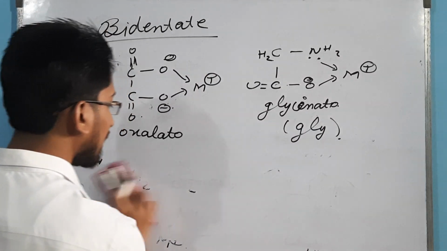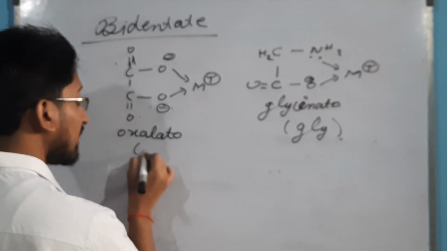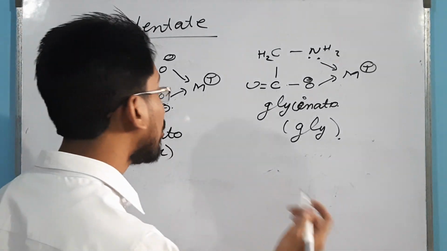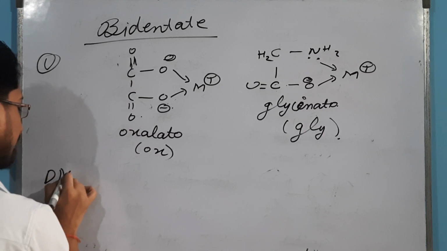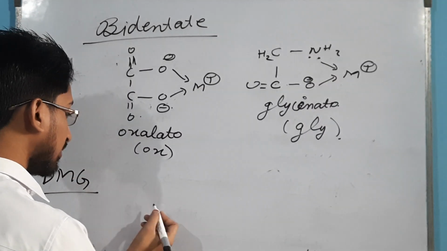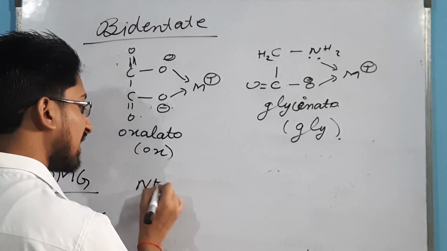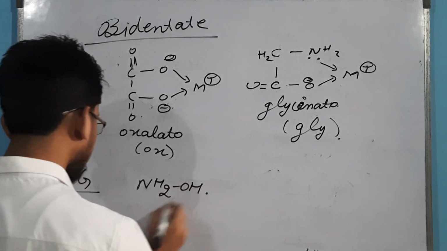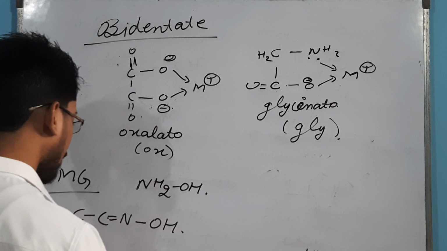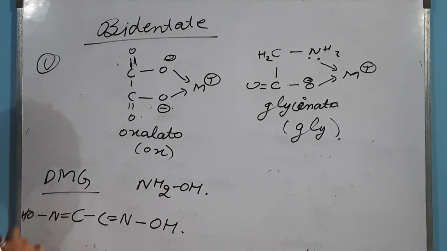While writing the name of the compound, we use the symbol Gly. Here in the question it is given as ox. Now your DMG, one of the very famous examples, we call it dimethyl glyoxime. Here there are two methyl, then glyoxime, you know, glyoxime is NH2OH, then CC, N single bond OH, then double bond and single bond OH.